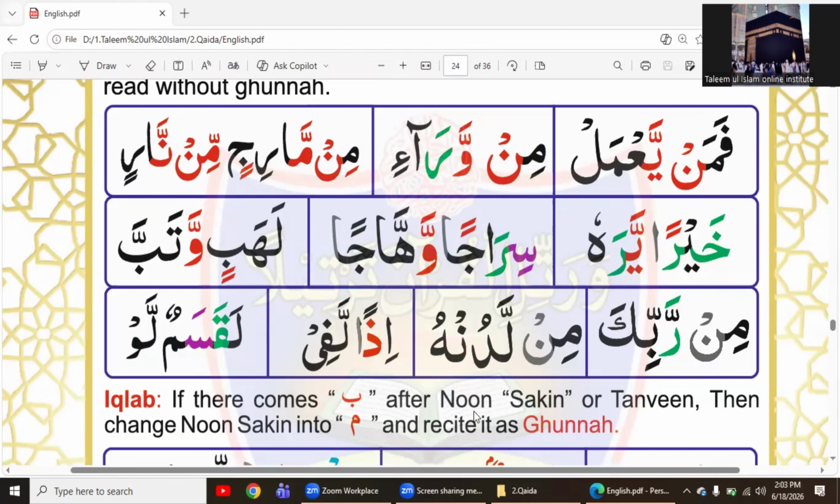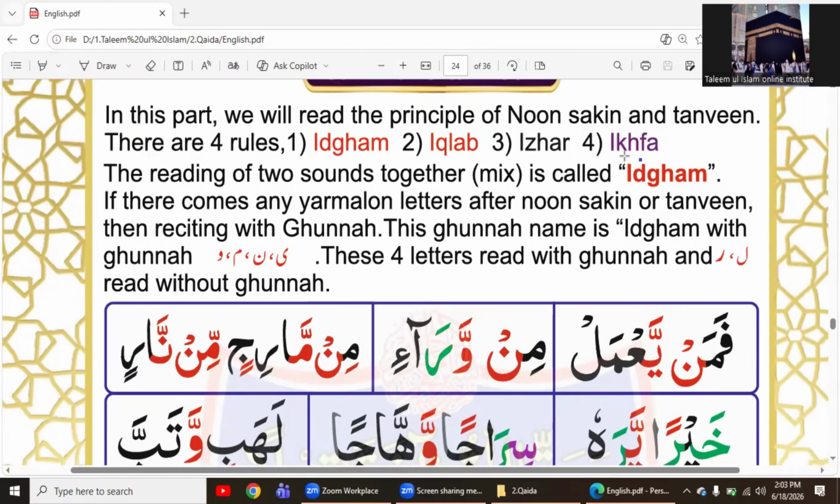Now let's revise this one. First thing, what is idgham? Mixing the sound of two letters is called idgham. Now, if there is a noon silent or a tanween, and after noon silent or tanween there are four letters ya, noon, mim, waw, we will mix them and read them with gunna. But if there is lam and ra, we will mix them but we don't do gunna. I hope you got the point.